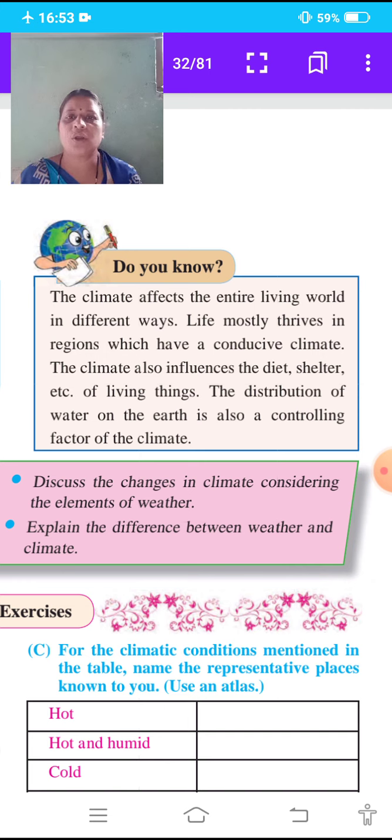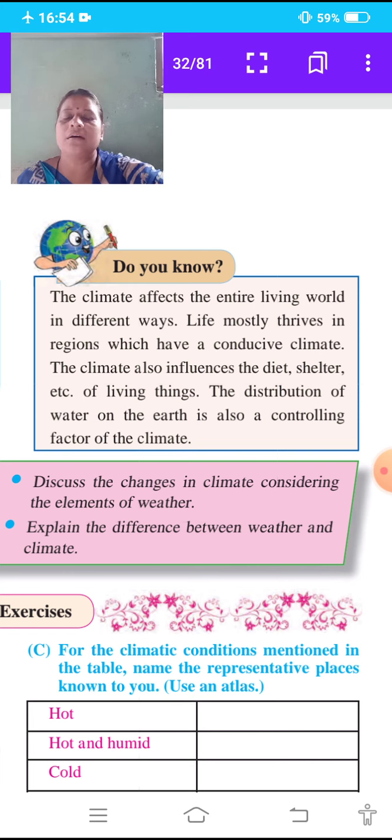The distribution of water on the earth is also a controlling factor of the climate.